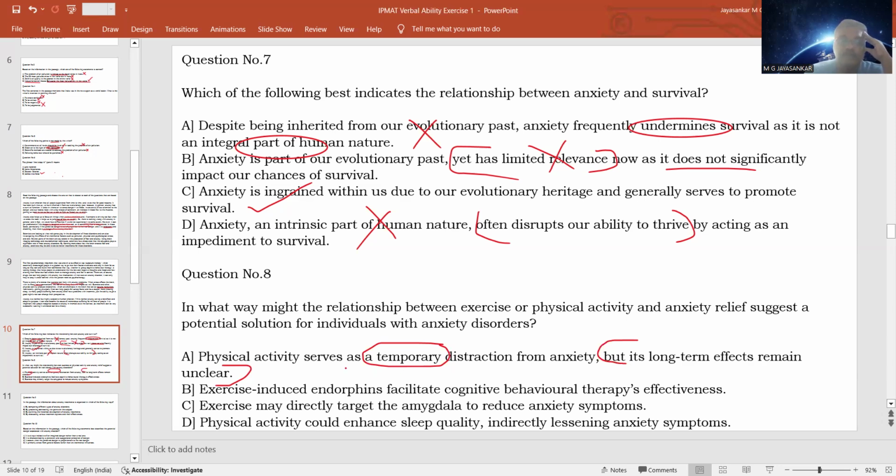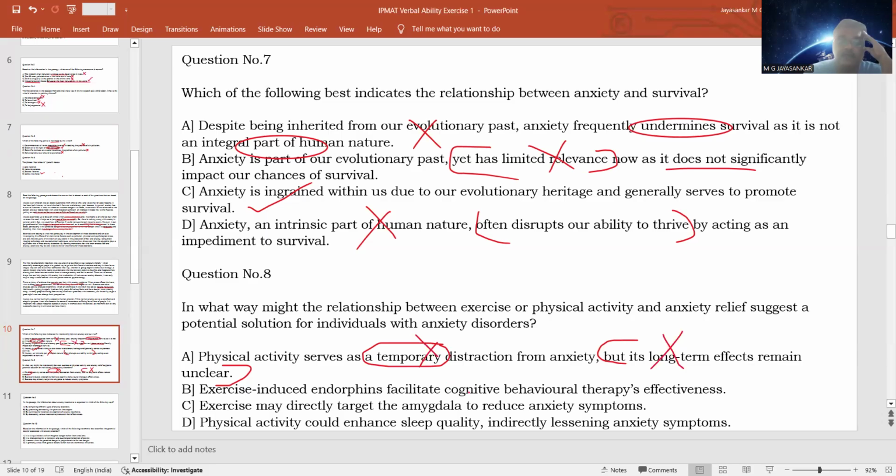So physical activity serves as a temporary distraction. That also is not given. Physical activity is able to distract us from our anxiety. That is given. Whether the distraction is temporary or not is not given. This part is wrong. And long-term effect remaining unclear, that also is wrong. Option B, exercise-induced endorphins facilitate cognitive behavioral therapy's effectiveness.